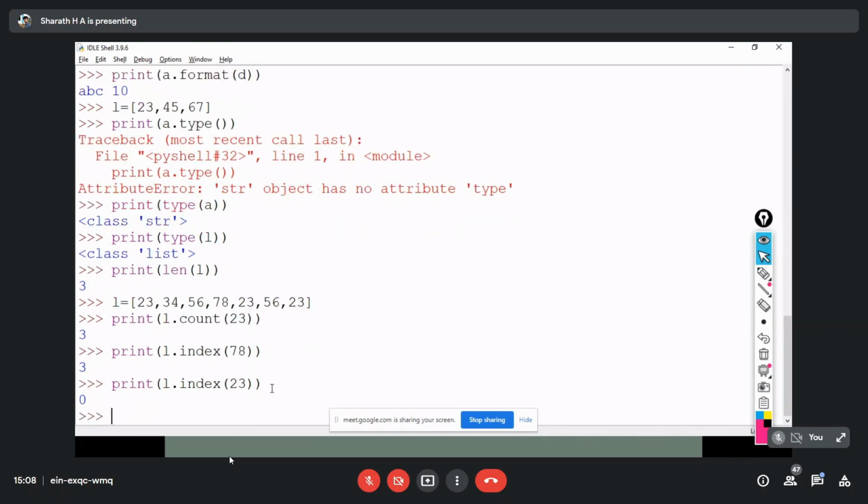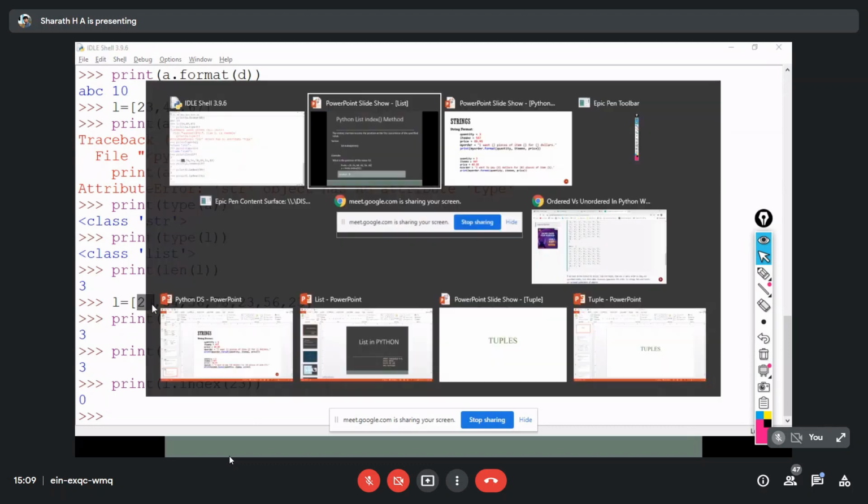That means even though 23 has appeared multiple times in your list, it's going to fetch the index of the first appearance of that item 23 in the given list, which is index 0. Whenever it is a unique element, it's going to fetch the index of that element. Otherwise, it's going to fetch the first appearance in the list.